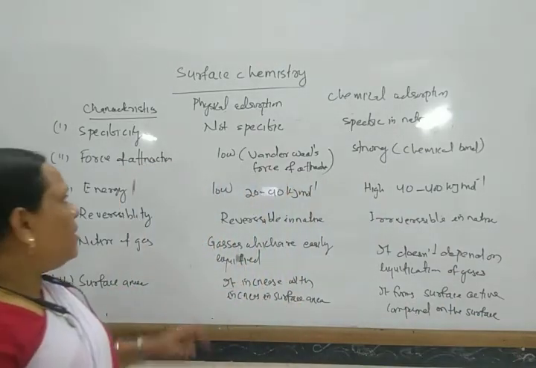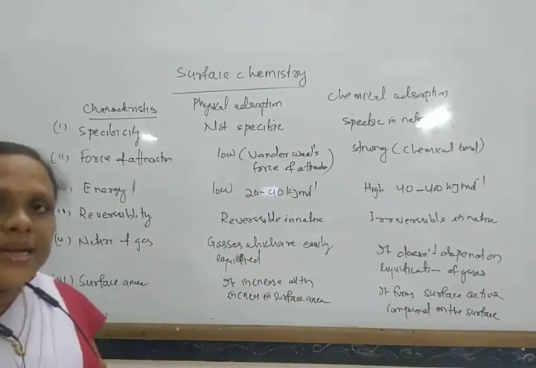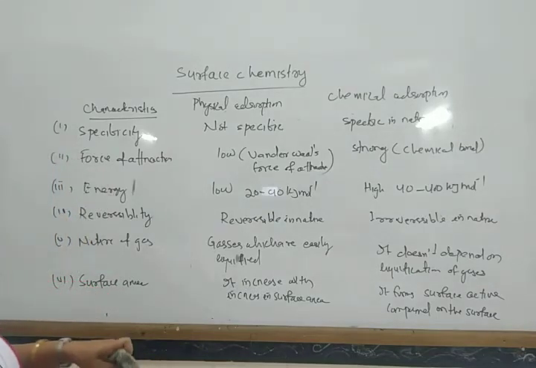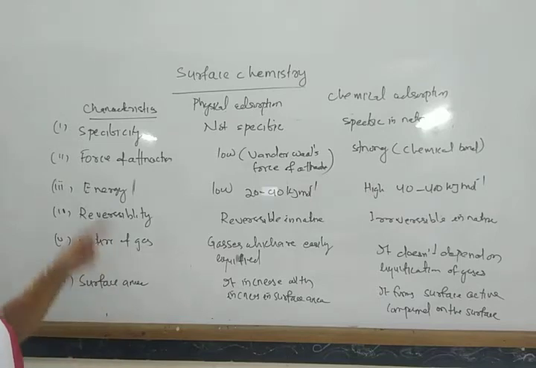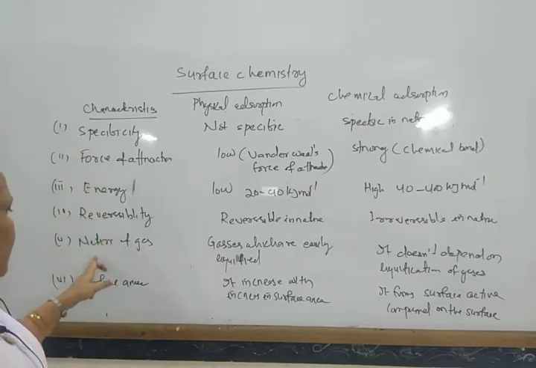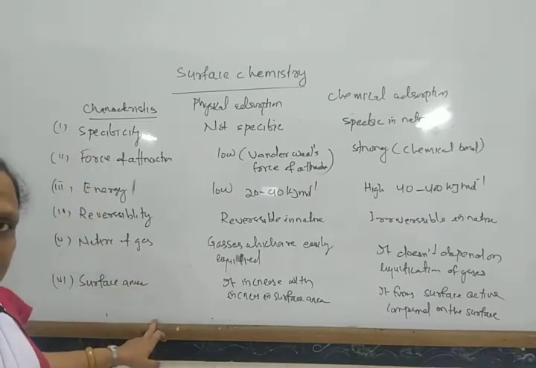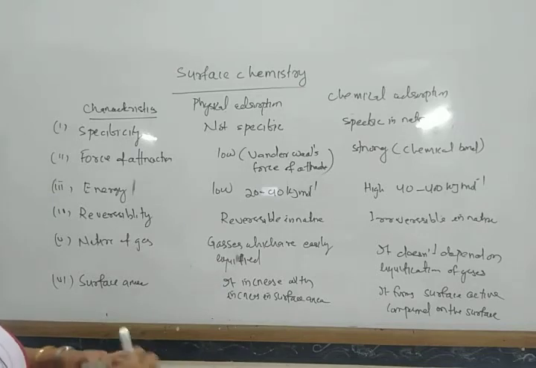Okay, so these are some difference points: specificity, force of attraction, energy, reversibility, nature of the gas, surface area. Let us discuss some other points.